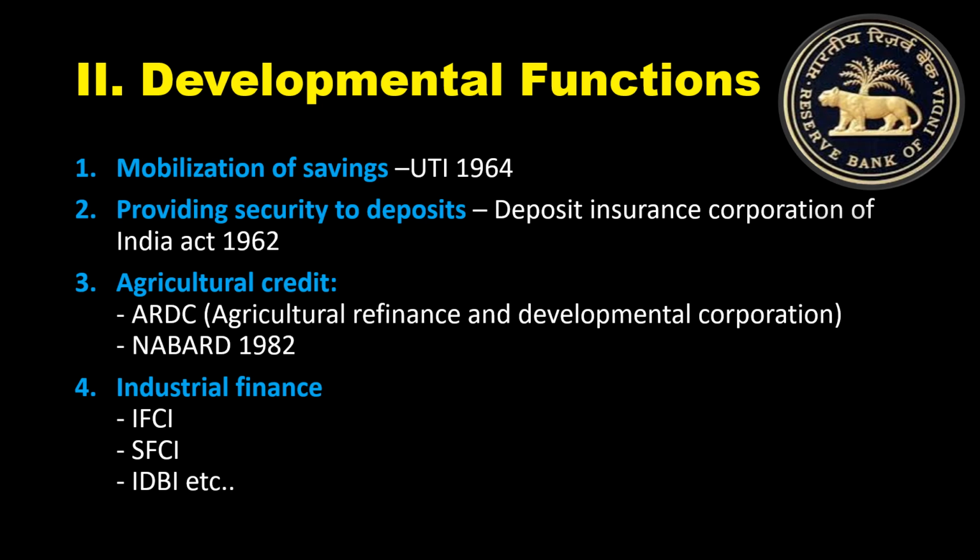Second one is providing security to our deposits. It is very, very important. We all are depositing our money into the commercial banks, but who will guarantee our money is safe, it is secure? It is the Central Bank of India, to ensure our money is safe. So RBI came up with new policies by using some different agents. They are providing security to our deposits.